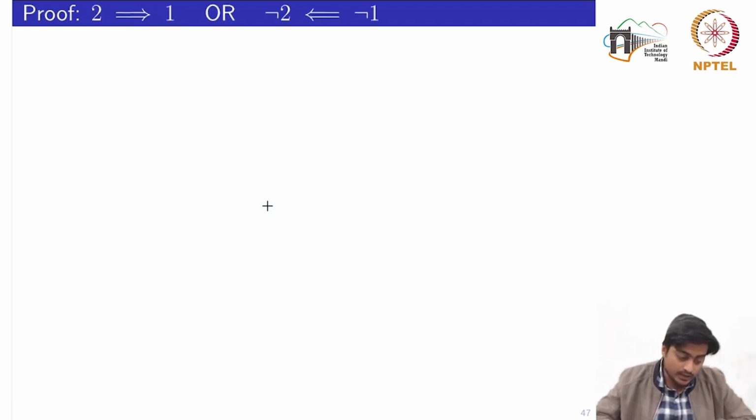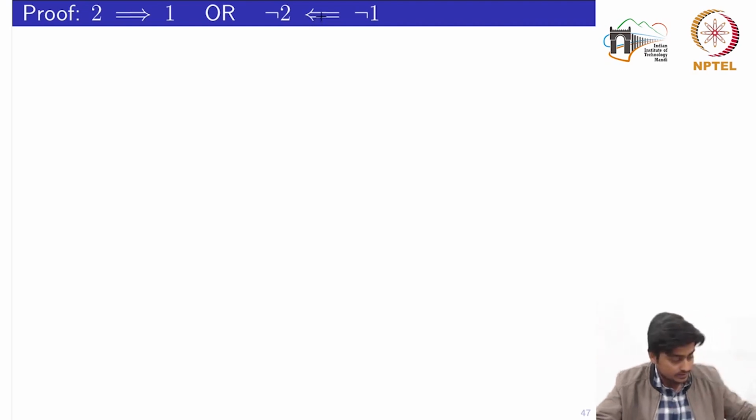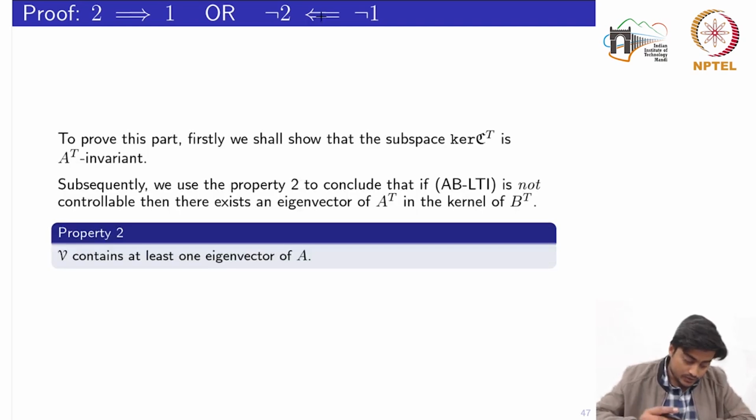Now the second one, the negative statement: if the system is not controllable, then it implies that there is an eigenvector of A transpose in the kernel of B transpose. Okay. So we will prove this part by using two arguments. First, we will show that the subspace, the kernel of C transpose, is A transpose invariant.